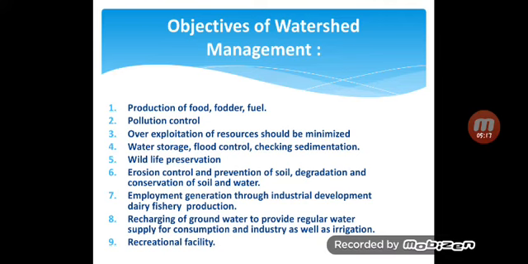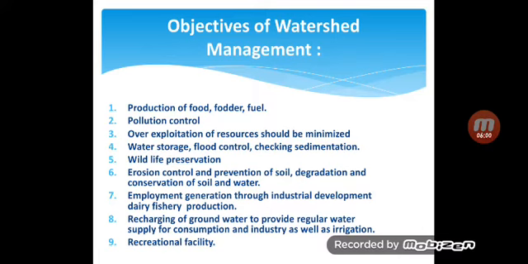So next, objectives of watershed management. Why manage the watershed? First objective is production of food, fodder and fuel. Then for pollution control, we manage the watershed. Over exploitation of resources should be minimized. Water storage, flood control, checking sedimentation: we can control flood, store water through watershed management, and check sedimentation. Wildlife preservation: due to watershed management we can preserve the wildlife.